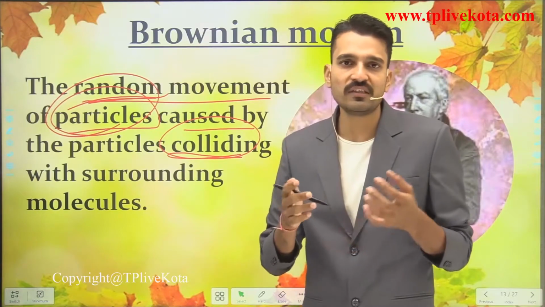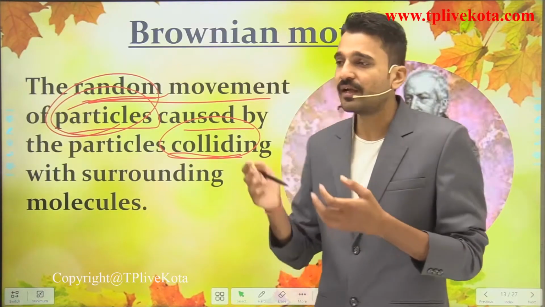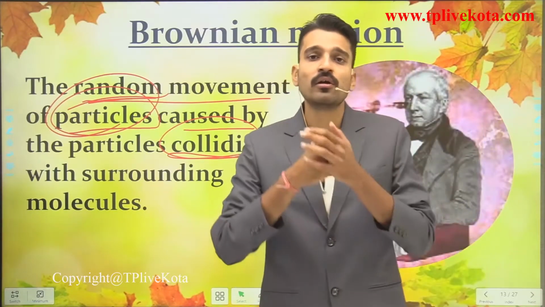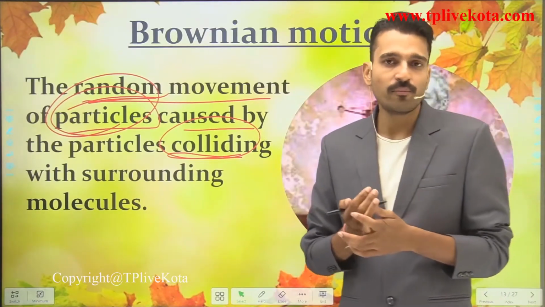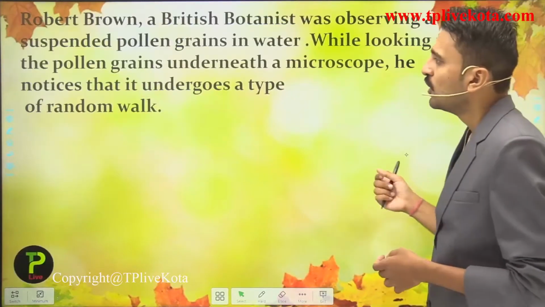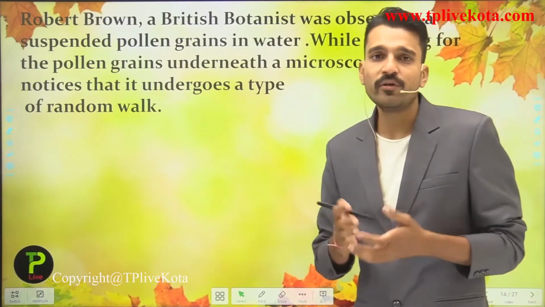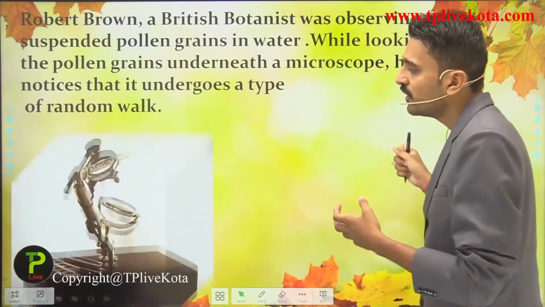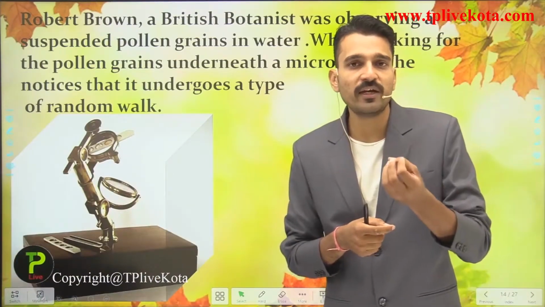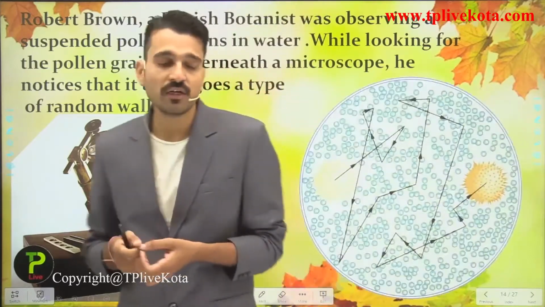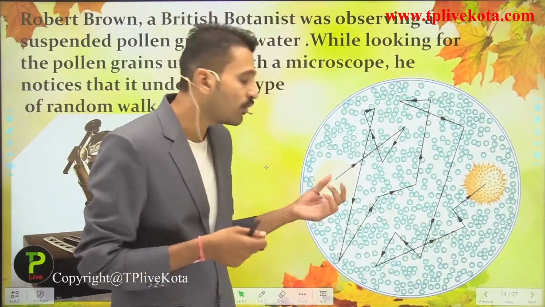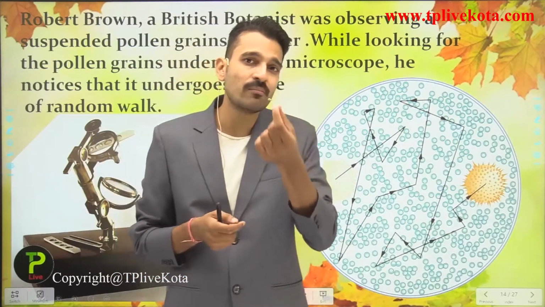So how does this zigzag motion look like, and how did Robert Brown discover this particular type of motion and name it as a Brownian motion? So here we see Robert Brown did what? He simply observed the pollen grains which were suspended in water under the microscope, and he came to the conclusion that the pollen grains are showing some kind of motion.